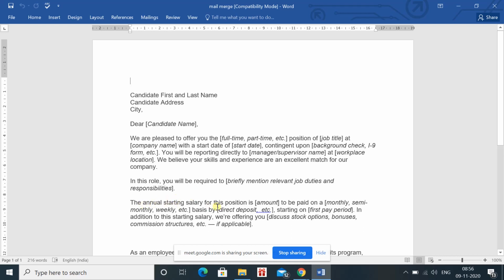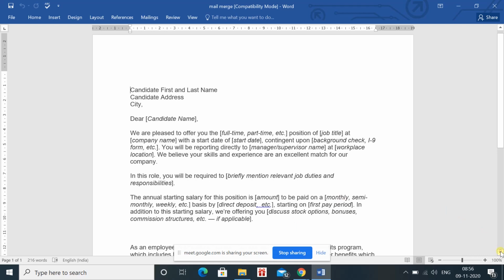And what will be the starting salary, the amount, whether it will be paid monthly, semi monthly, weekly, depending upon the country or the organization, and whether it will be directly deposited in your account or given in cash. What will be the first pay period, means from what day the salary starts. In addition to that, if you are offering any other option, bonuses, commission, if applicable to that particular job, that will also be mentioned in your offer letter.